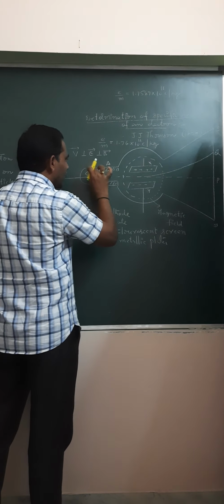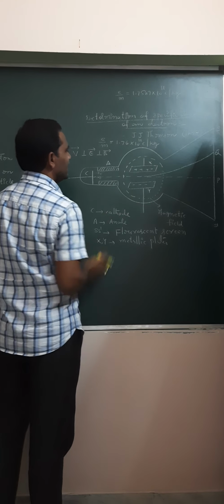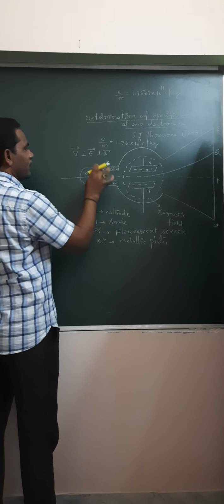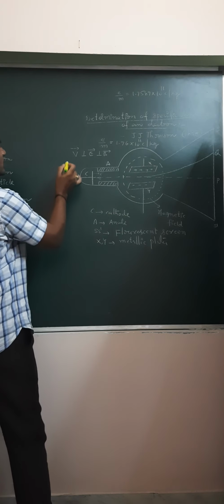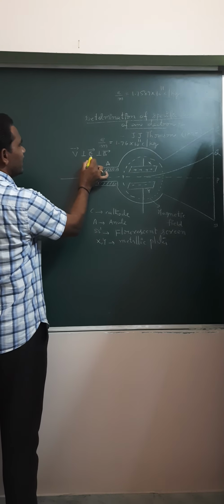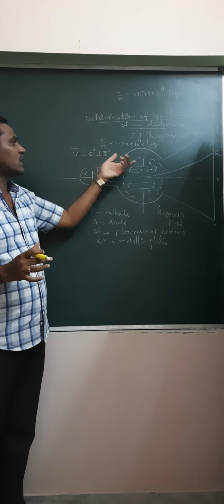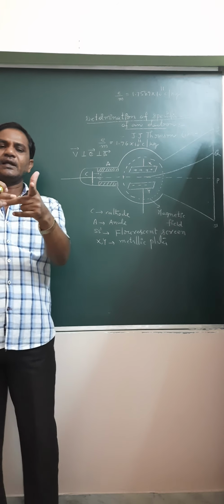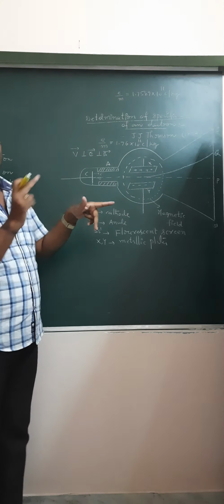This fine electron beam is allowed to pass through the electric field and magnetic field. Here the electron beam is moving in this direction, and perpendicular to that both the electric field and magnetic field are arranged. So v is perpendicular to E and perpendicular to B. That means a very fine electron beam is allowed to pass through the crossed electric and magnetic fields. The electric field and magnetic field are perpendicular, and perpendicular to both fields the electron beam is moving.